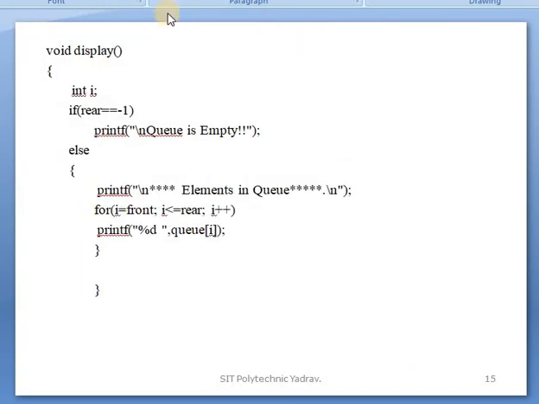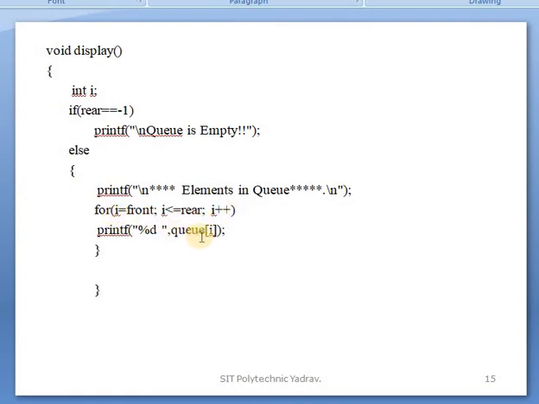So then, the display function. When we display the elements of the queue, first of all check that the queue is empty or not. The I variable is taken, check that condition, empty or not empty, so display the message, and then one by one the elements will be displayed: I is equal to front, I less than or equal to rear, I plus plus.